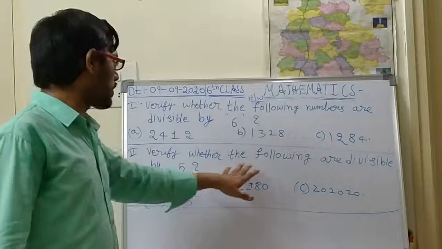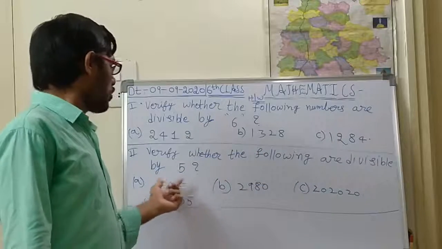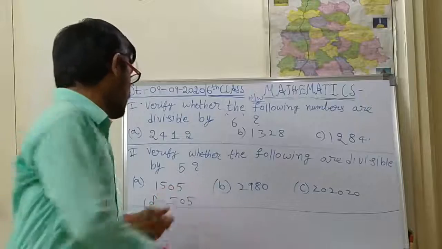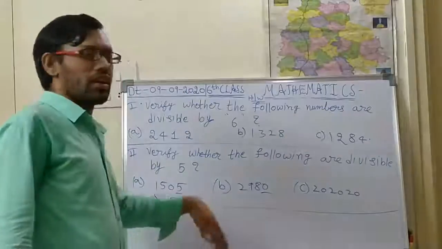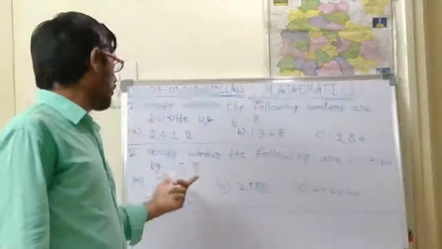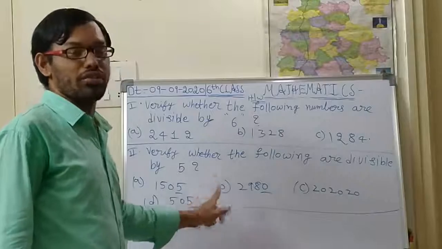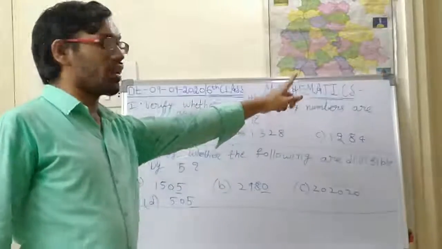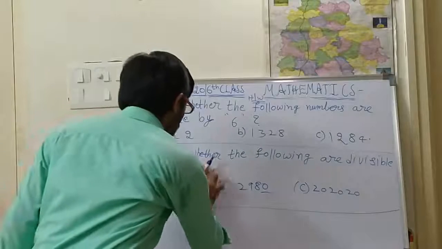Now the next bit is verify whether the following are divisible by 5. So first check the ones place digits, and then afterwards write down whether it is divisible by 5 or not. For this second bit I want the division method also. Whatever divisions I have done there, you are supposed to do the actual division also.